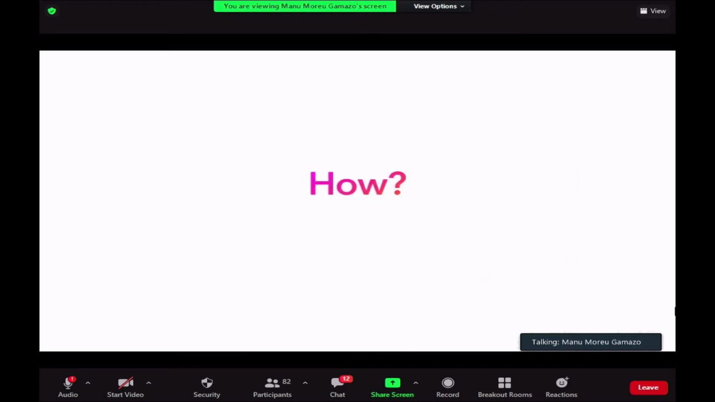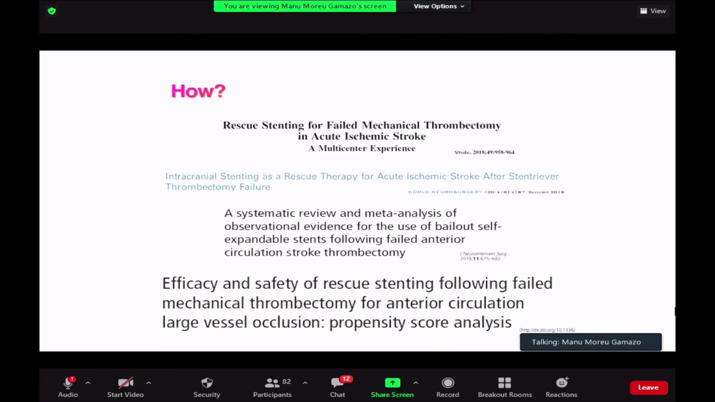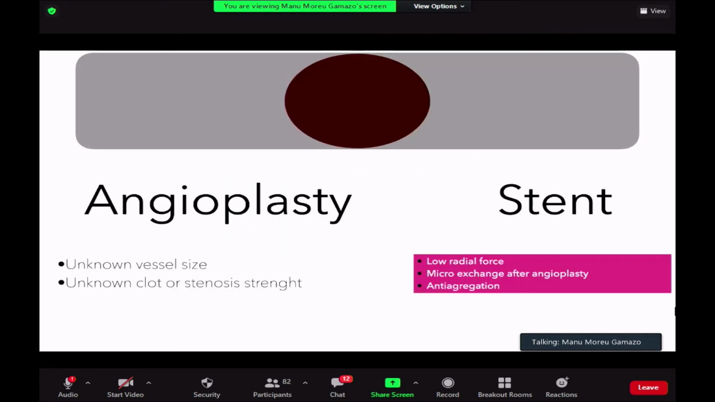So how can we treat these patients? That's what we do right now in our hospital. We need to change the technique. It's not that useful anymore. There are lots of papers that publish the need or the utility of stent placement in mechanical thrombectomy as a rescue therapy, but we have two main options, the angioplasty and the stenting.